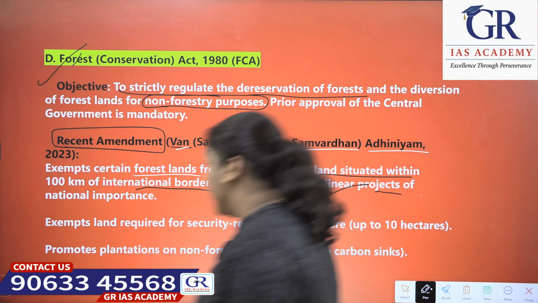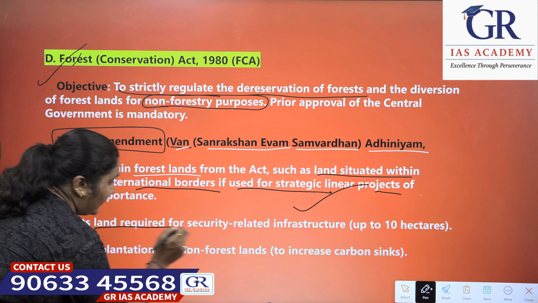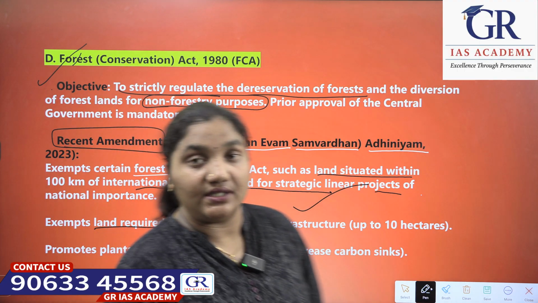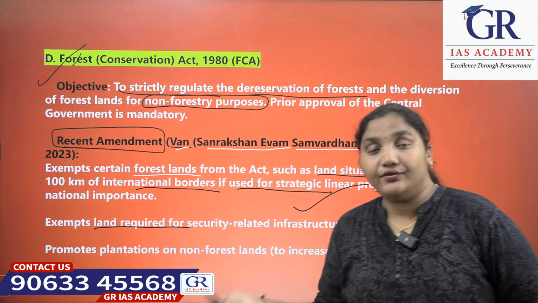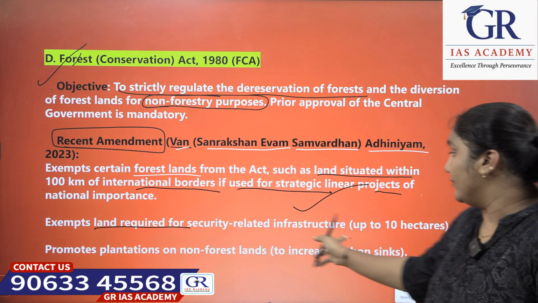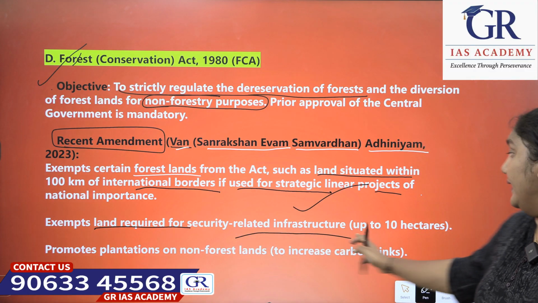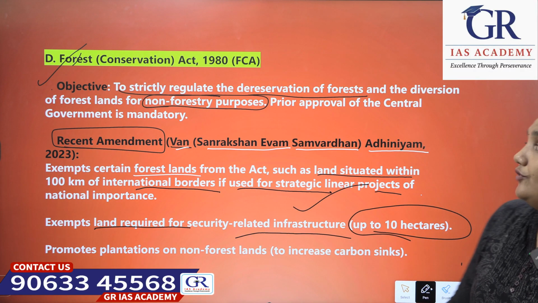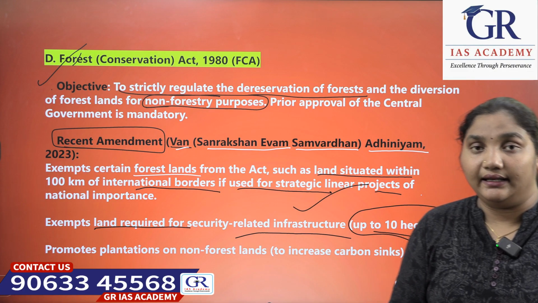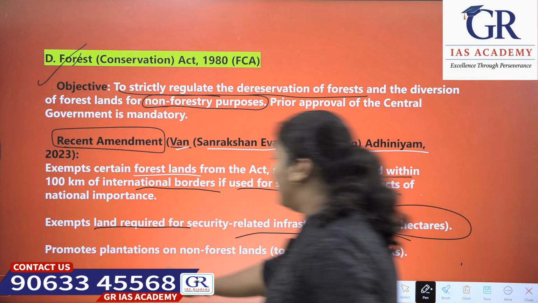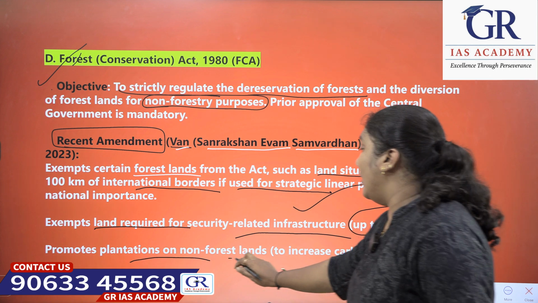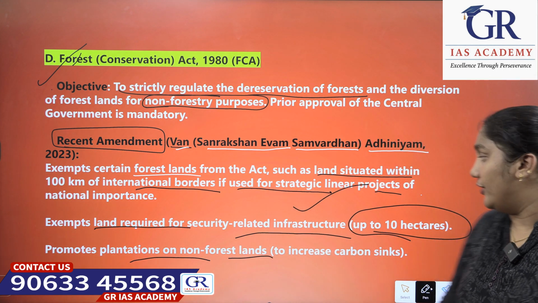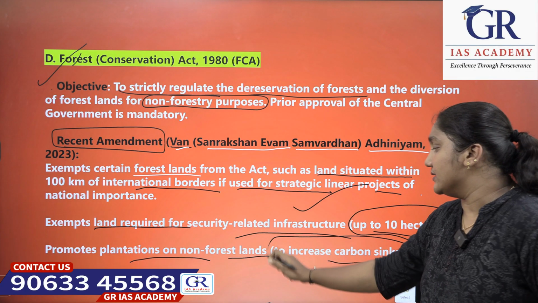The second exemption is for land required for security related infrastructure, up to 10 hectares of land, which is exempted under the Forest Conservation Act 1980. The next is that it promotes plantations on non-forest lands, to increase carbon sinks.